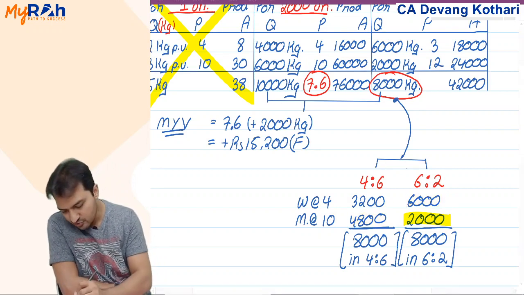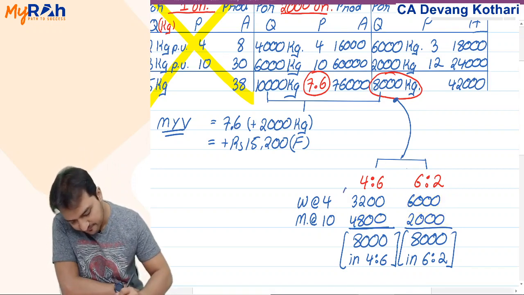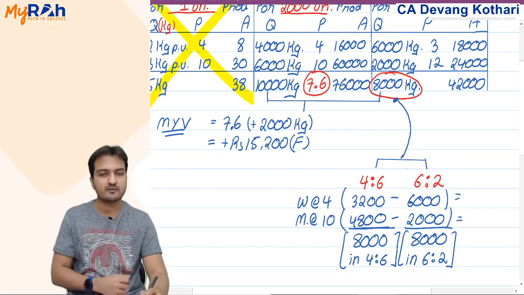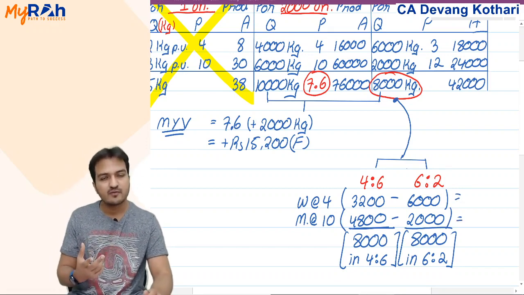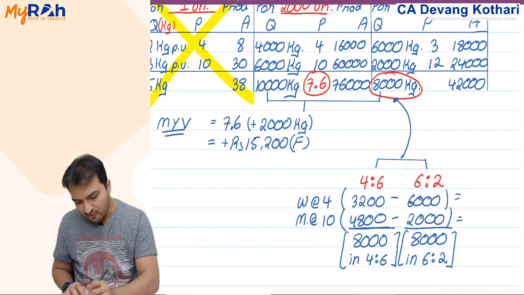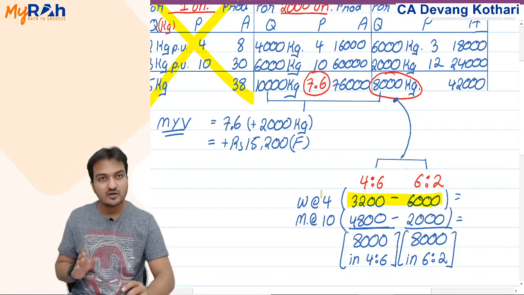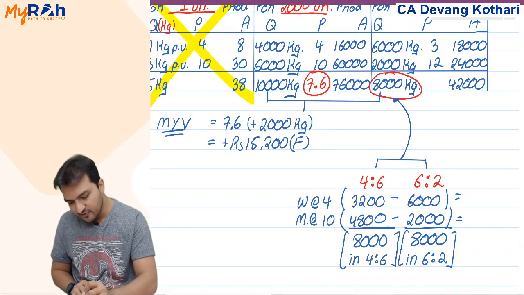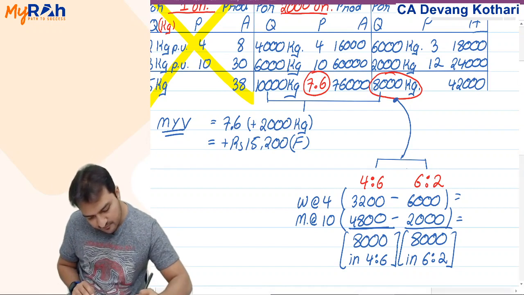Yes. Let me show you some calculations. If I put this in a calculation, water I have given you more, milk I have given you less. How much extra water did I give you? 6,000 minus 3,200, so I have given you 2,800 extra water.